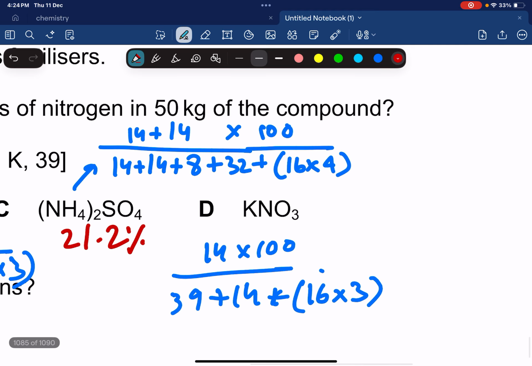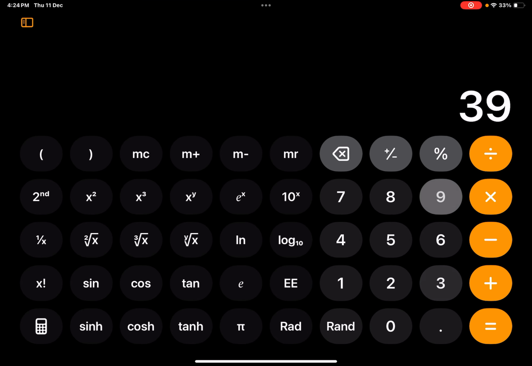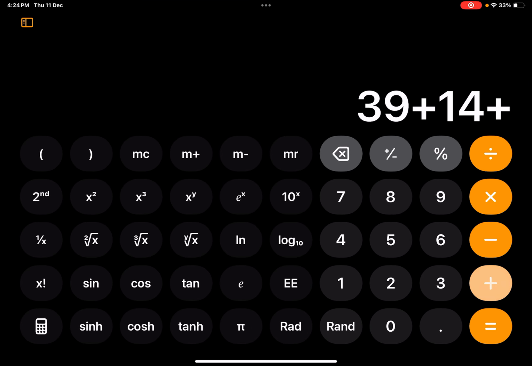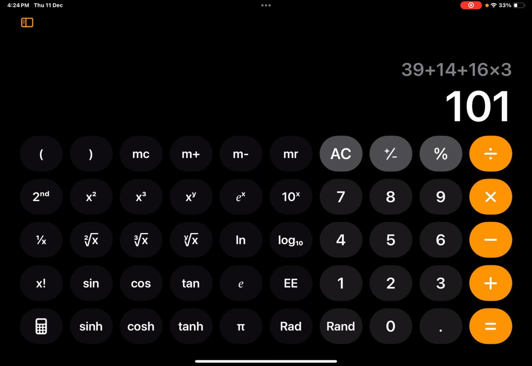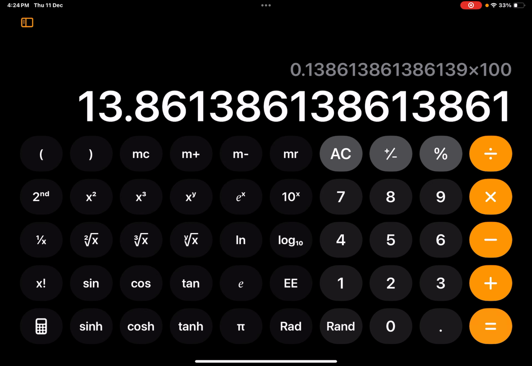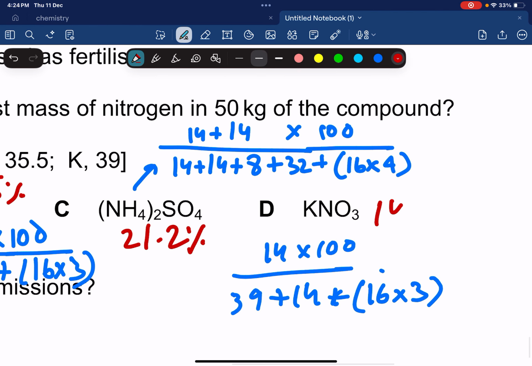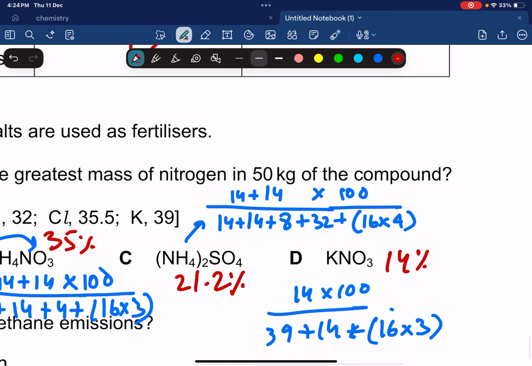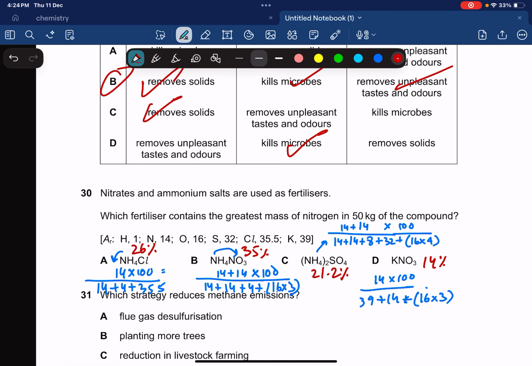And KNO3 is 39 plus 14 plus 16 times 3, and that gives me 101. 14 divided by 101 times 100, that's 14% by mass. So now we have the percentage composition by mass of nitrogen.